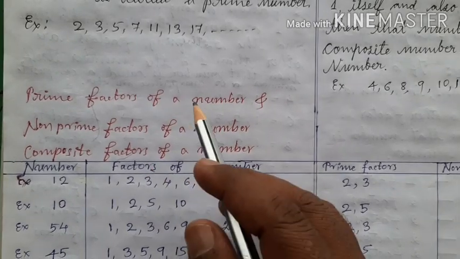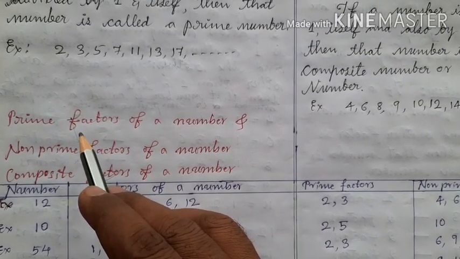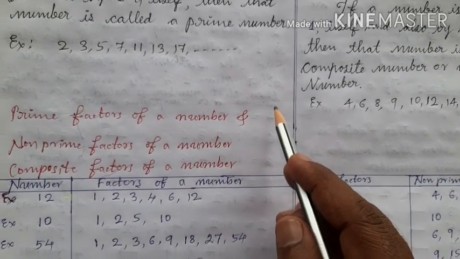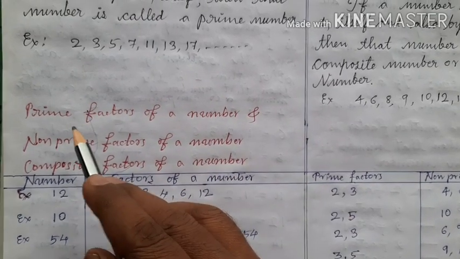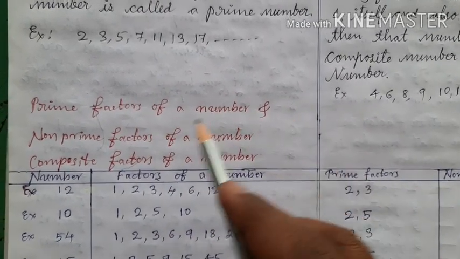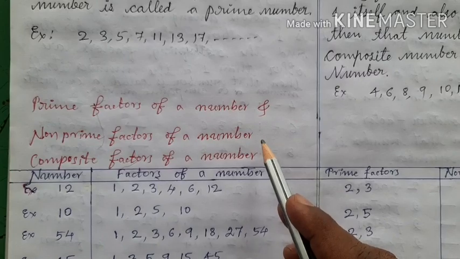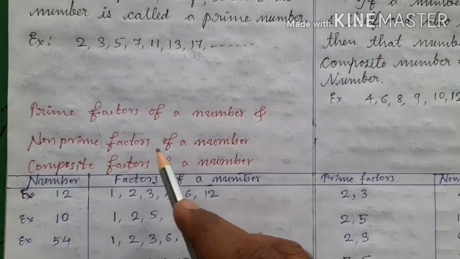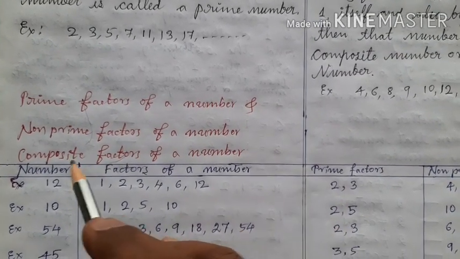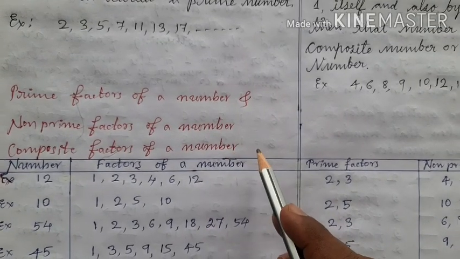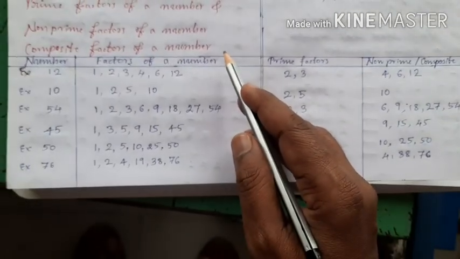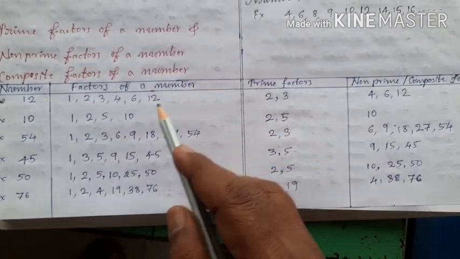After having learnt about the prime numbers and composite numbers, let us learn about prime factors of a number and non-prime factors of a number. Non-prime factors of a number are also called composite factors of a number. Look at the table given here, children.